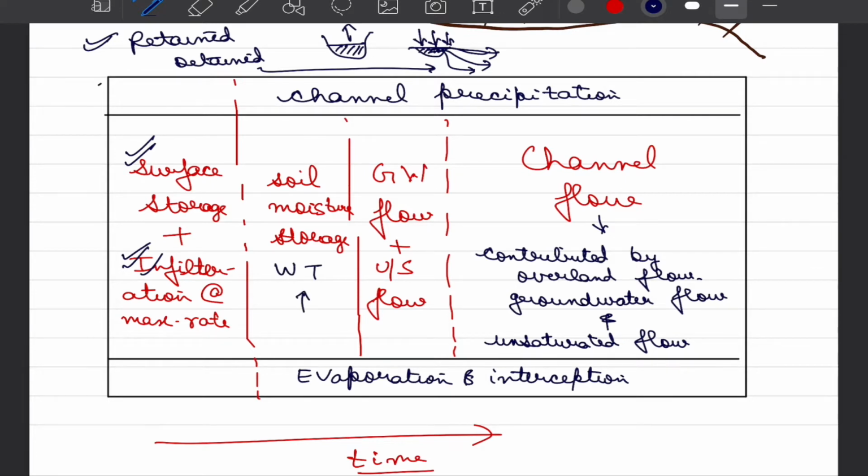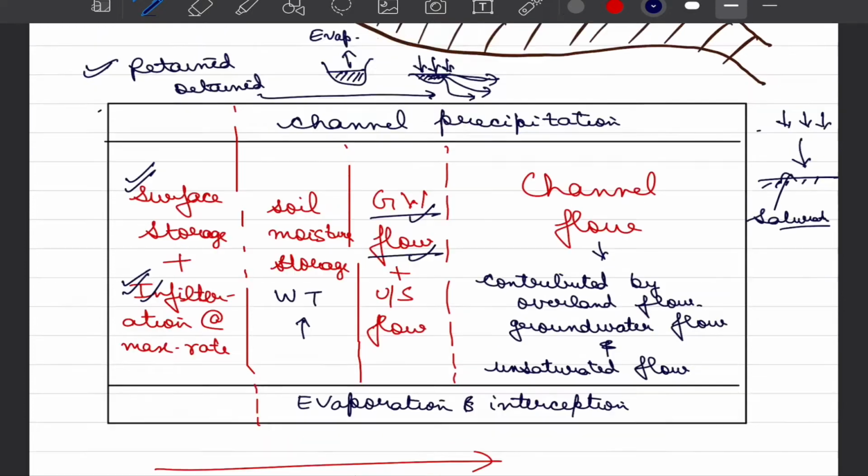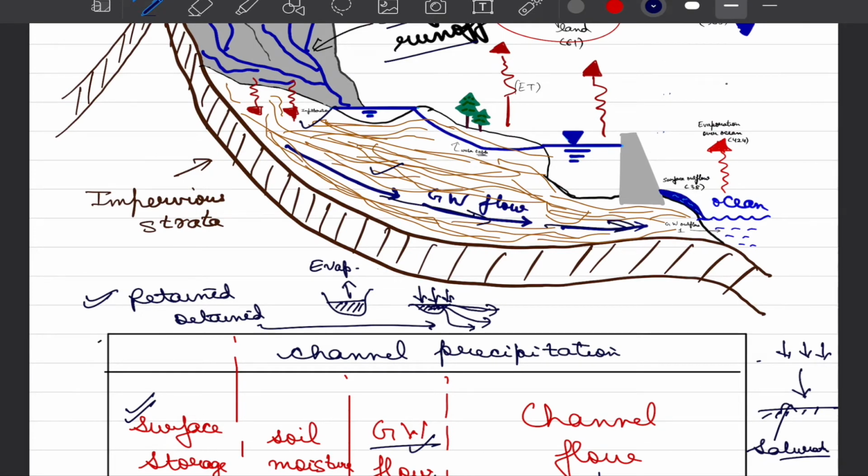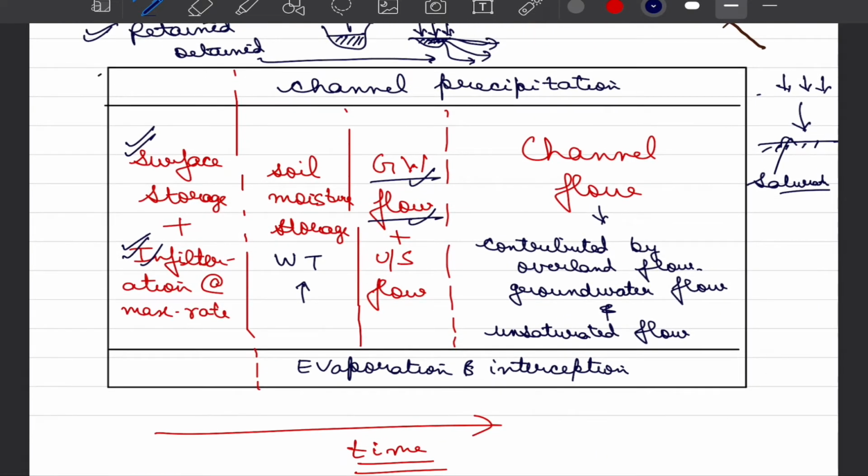And again, the initial part is when infiltration is at peak. Once water that is infiltrating from the top of the surface reaches the layers below the top layer, we see that groundwater is coming up. And when the groundwater table reaches a point where the entire soil is saturated, after that we see that primary flows take place in the form of groundwater flow, or groundwater flow becomes a dominant source of flows into our rivers. And finally, when the entire soil thirst is satisfied and all the potholes present on the road are filled, we have the dominant phase of channel flow if the storm is still continuing.